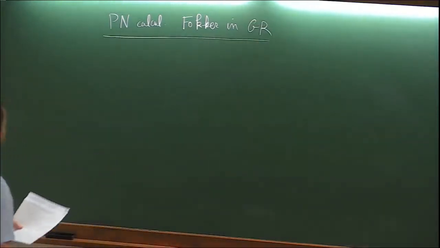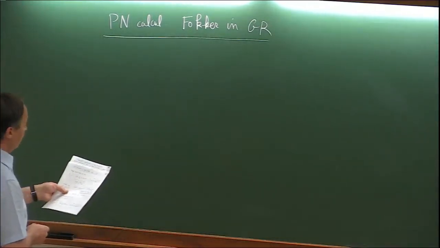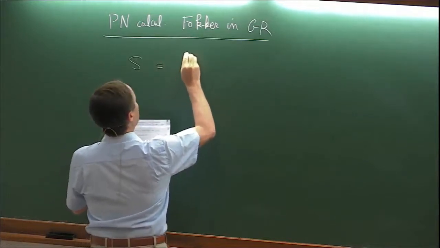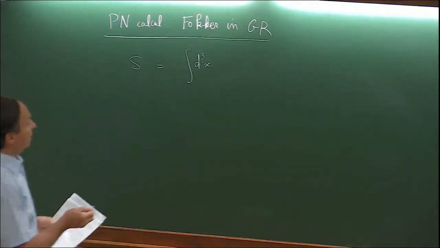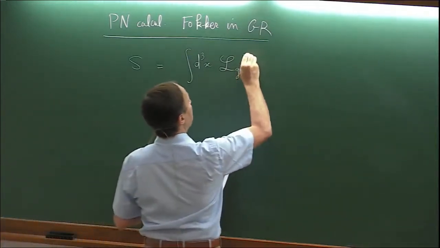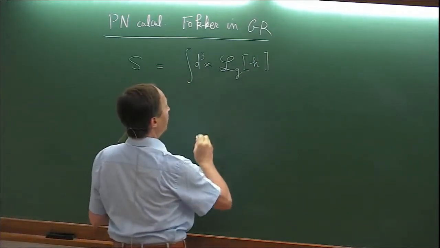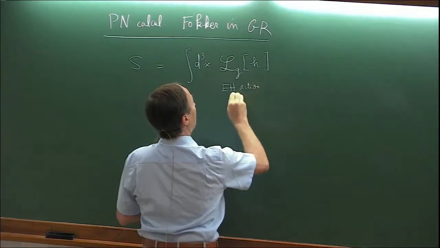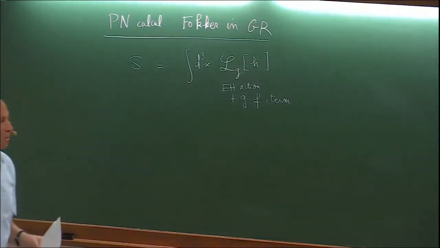The Fokker action was defined yesterday, starting from the Einstein-Hilbert action of GR, which consists of the term for the gravitational field, which is the Einstein-Hilbert term with some Lagrangian density, which depends on the gravitational field, and to which we have added a gauge fixing term in order to be in harmonic coordinates.